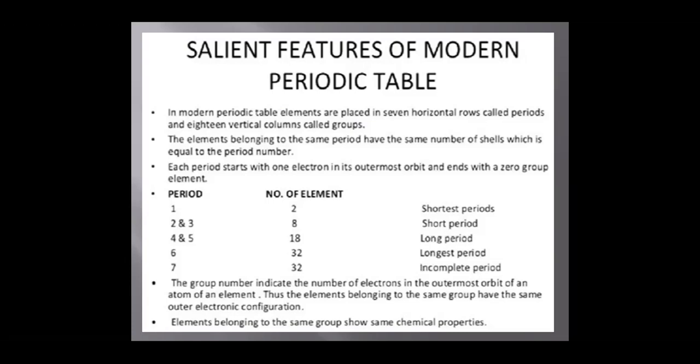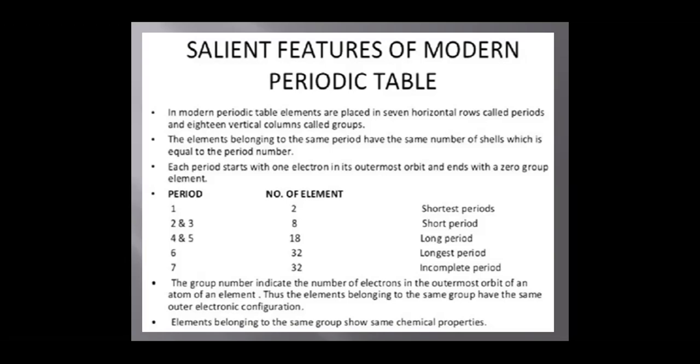It is called a short period. In the fourth and fifth periods, there are 18 elements each. It is called a long period. The sixth period contains 32 elements, which is the longest period. The seventh period contains only 14 elements and is known as an incomplete period. The numbers of elements, that is 2, 8, 8, 18, 32, are known as magic numbers.